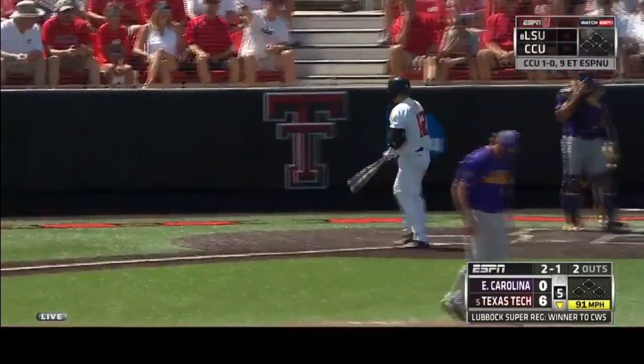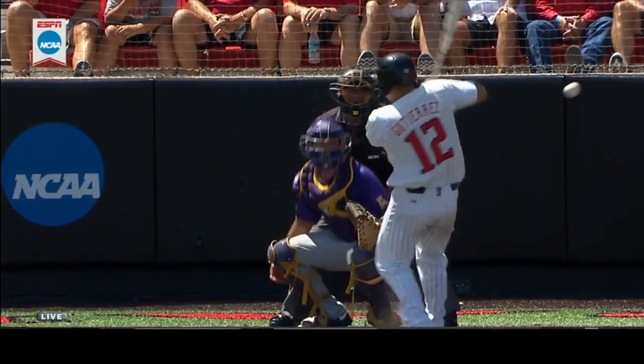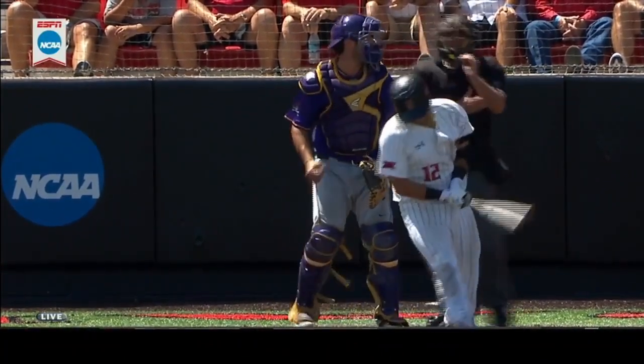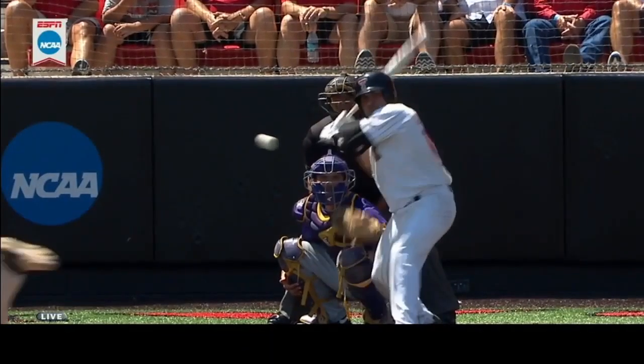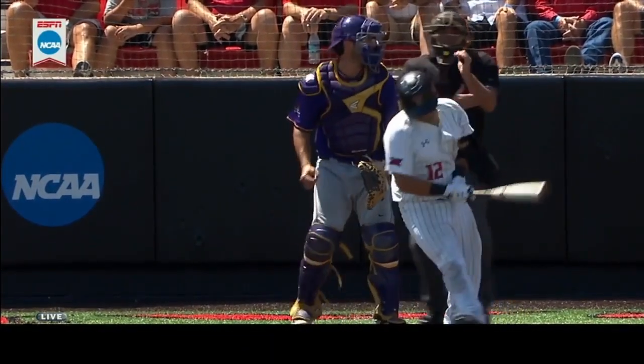Although he did not make an attempt to avoid being hit by the pitch, he did not try to intentionally get hit. Once a hitter has started his swing, it is very difficult to get out of the way of pitches like this. A good decision by this home plate umpire.